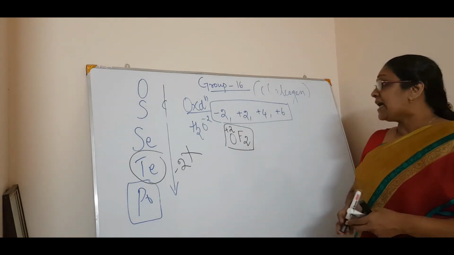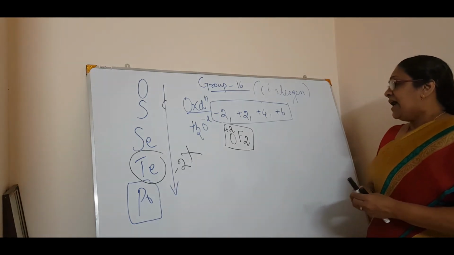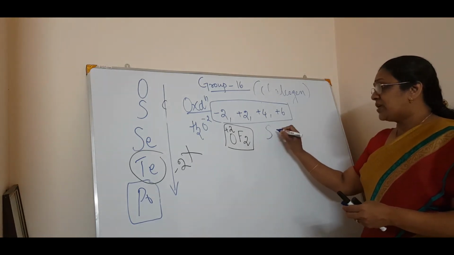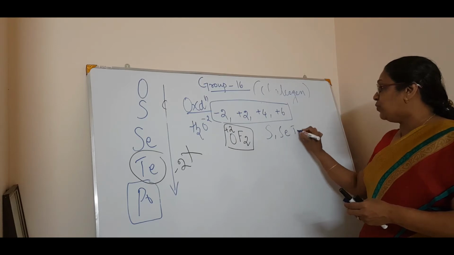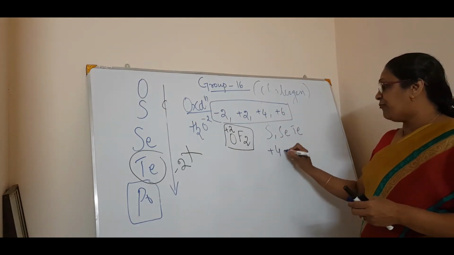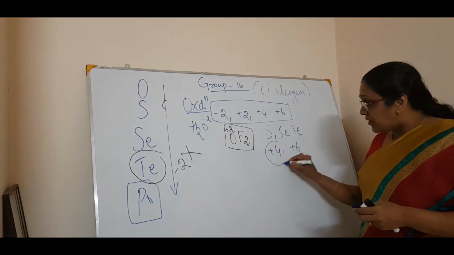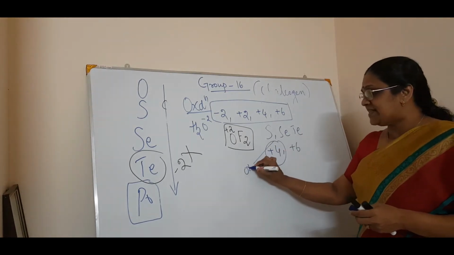Okay. Then coming to +4 and +6: sulfur, selenium and tellurium normally have oxidation states of +4 and +6, in which the +4 is normally for oxides.